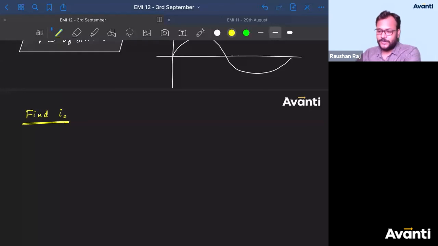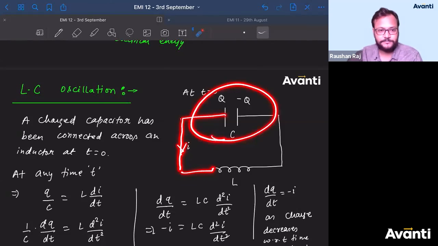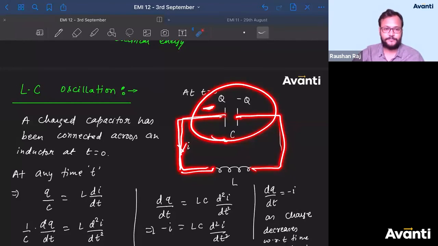Can I say, in this one, initially what will happen? The charge on this will change from Q to 0, then minus Q, then plus Q. So charge here will come to 0 and then again come to plus Q. So when current is flowing from here, what will happen to the energy in the capacitor? Tell me, guys. The energy of the capacitor will decrease. Now the question is, where will that energy go?